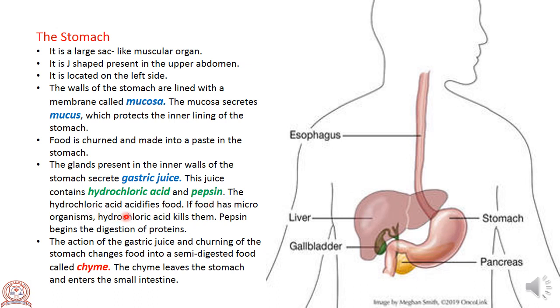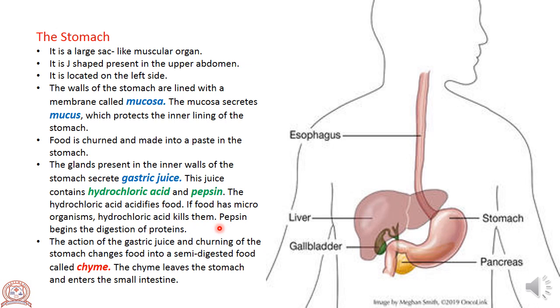The juice contains hydrochloric acid and pepsin. The hydrochloric acid acidifies food. If food contains microorganisms, hydrochloric acid kills them.